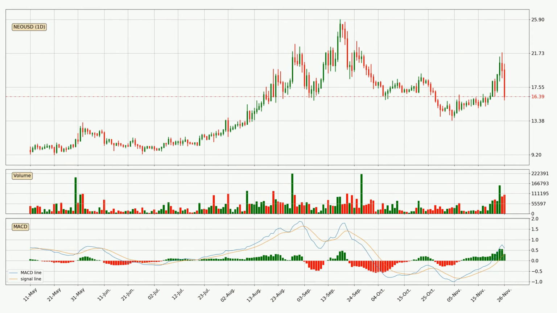Moving to the daily MACD, the MACD line is above the signal line, which shows that the current trend is on the upside, but according to the MACD histogram, we can see that the momentum is going down. Owing to this, we can expect the price to remain stable, and you should wait and see if the MACD line will cross the signal line, which will be a downward trend.